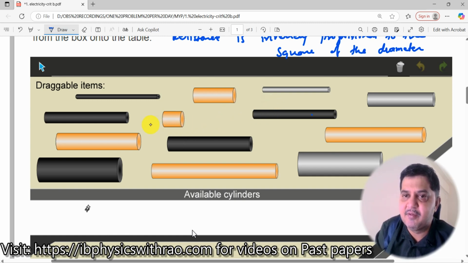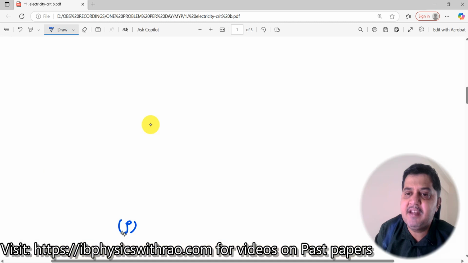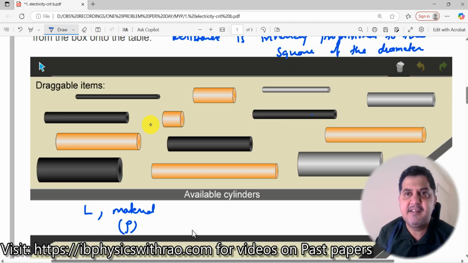Let us write down the variables over here. In the cylinders, one is the length. Length is varying in the cylinder. The second variable is that some have a different color. This is a different color, this is a different color. Which means there are 3 types of cylinders. So what is changing? The type. What do you mean by type? Type means the material is changing. When the material is changing, what else can change here? The resistivity can change, right? Many of you may think it's density, but when it comes to electricity, you need to look at the resistivity and not the density of the material.